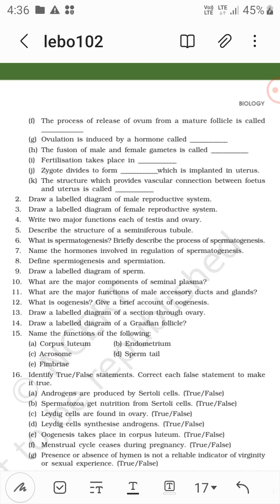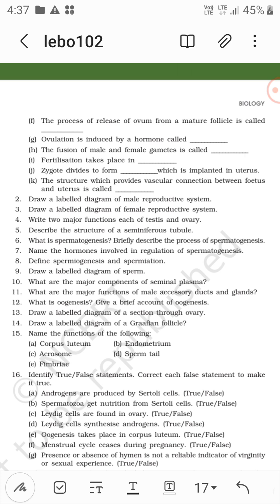Okay, so these are the functions. Testes also produce androgens, which also help in the secondary growth of the male. And in the female, it is the ovary that produces estrogen and progesterone, which bring about secondary sexual characters, that is mammary glands and all that.